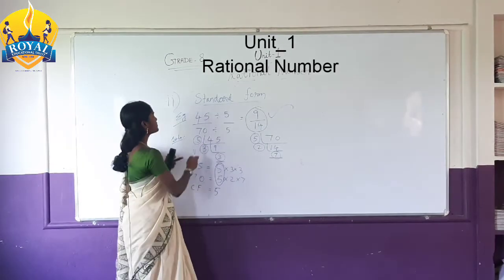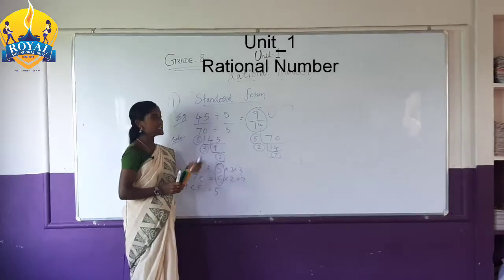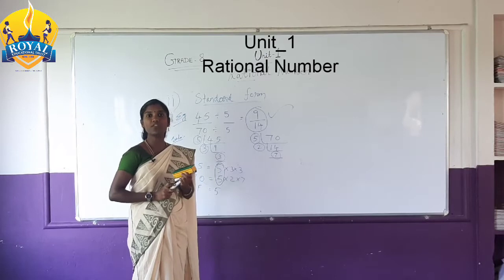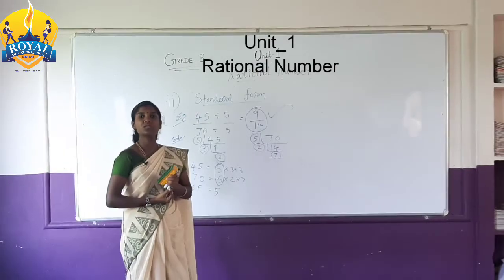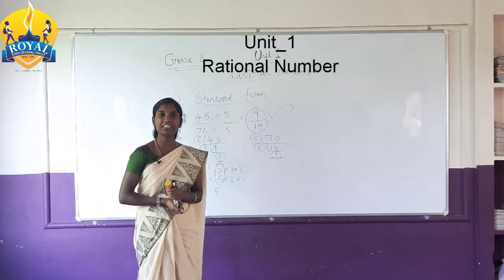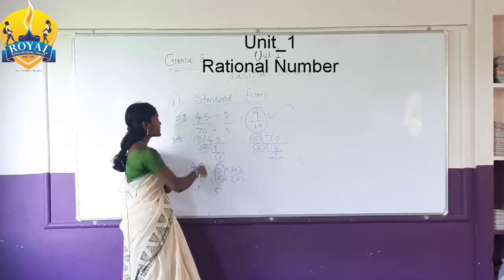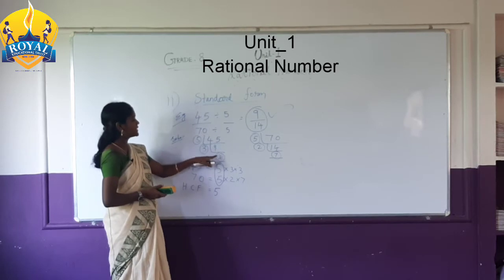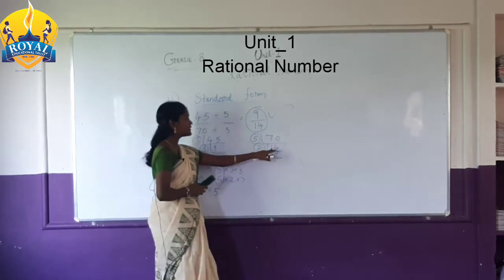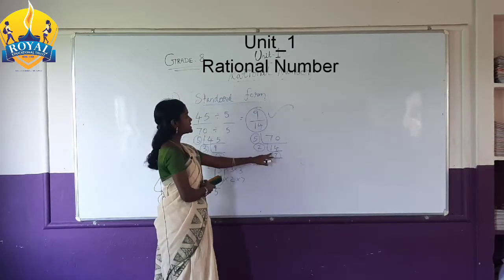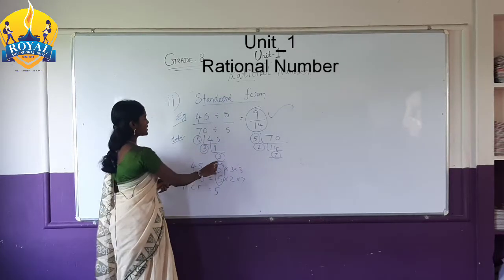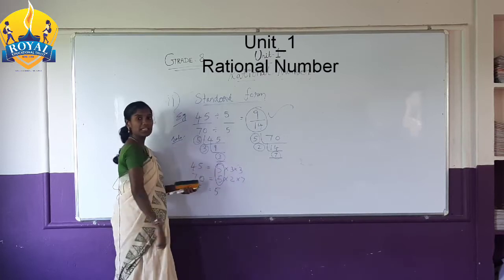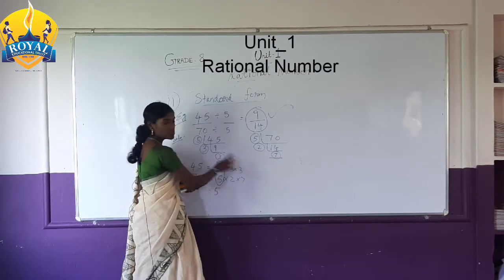I will explain again. For 45 by 70, standard form means you have to get the lowest form of the given number, so you find the HCF. 9 5s are 45, 9 is 3 3s. 14 5s are 70, 14 is 7 2s. The factors of 45 are 5, 3, 3 and of 70 are 5, 2, 7.